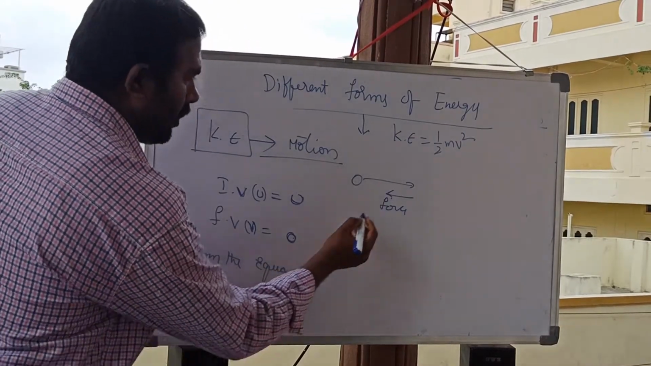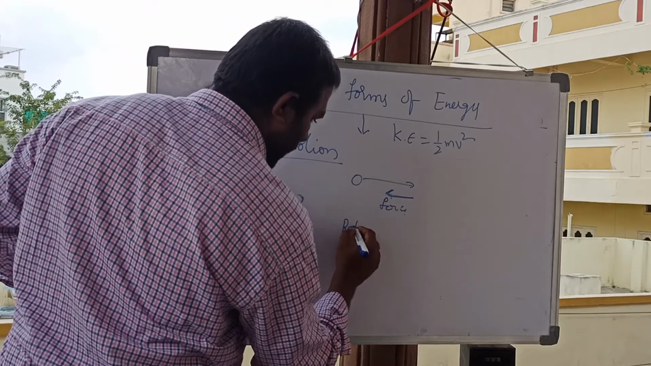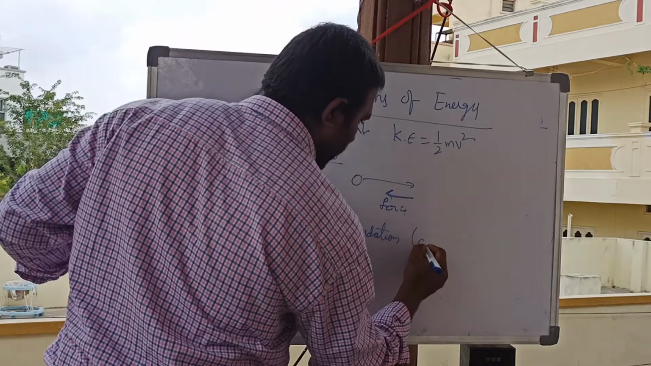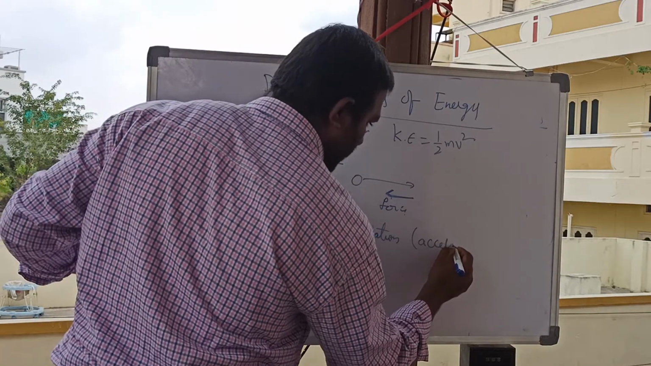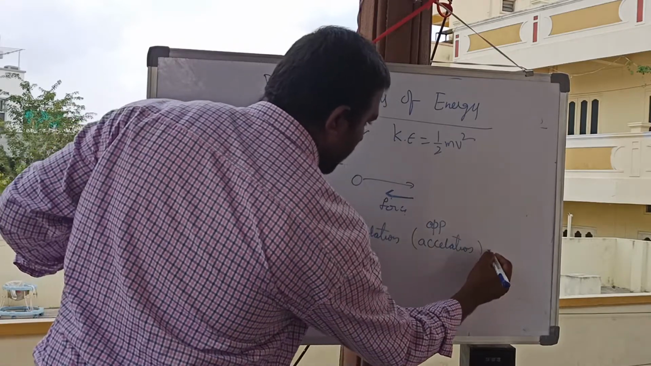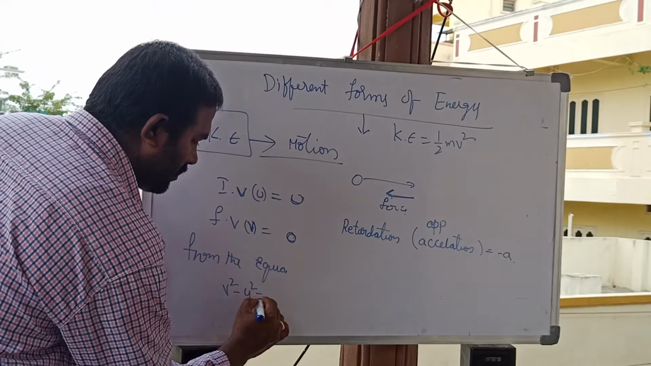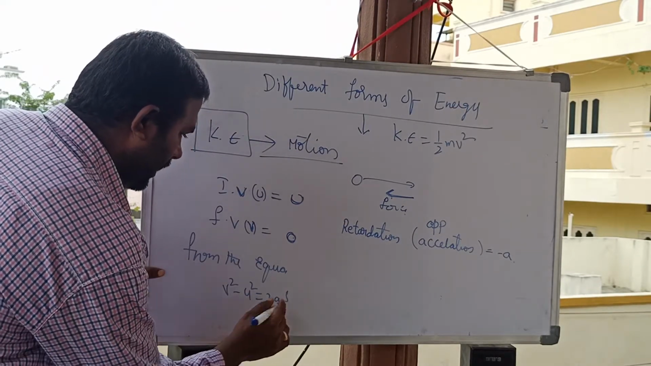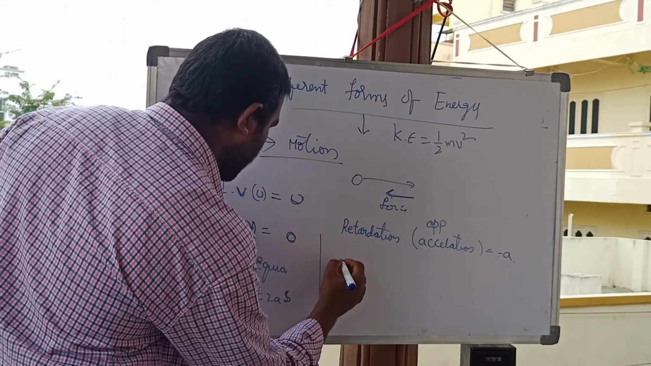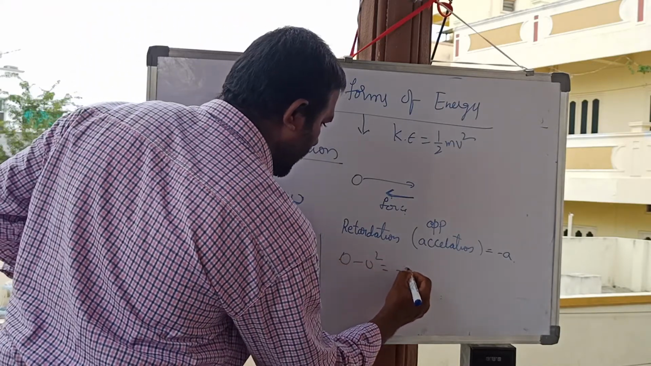If you want to stop a body, we apply a force, which causes retardation. When you are stopping a body, we call it retardation. Retardation is the opposite of acceleration, so it is minus a. From the equation v square minus u square is equal to 2as, here v is finally 0, so minus u square is equal to minus 2as.